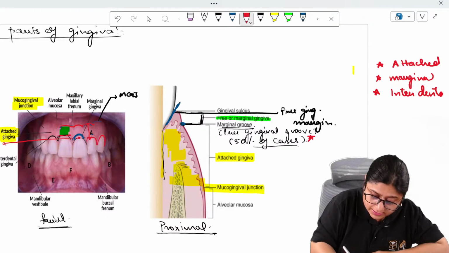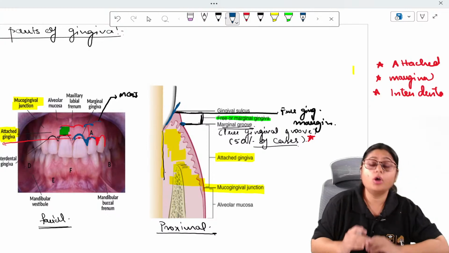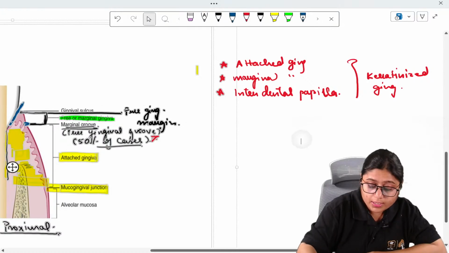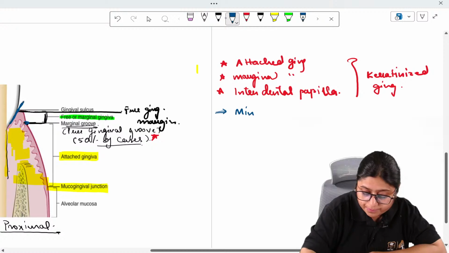This is the marginal gingiva, not only up till here, but this pyramidal shape thing which you are seeing between the two teeth. This is your interdental papilla. So this plus this plus this, all of this is your keratinized gingiva. So another important thing which you must know is the minimum